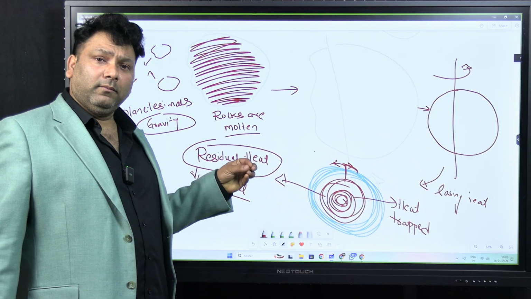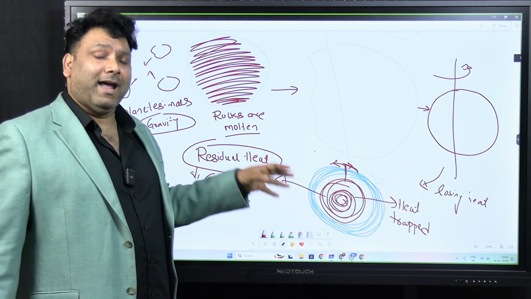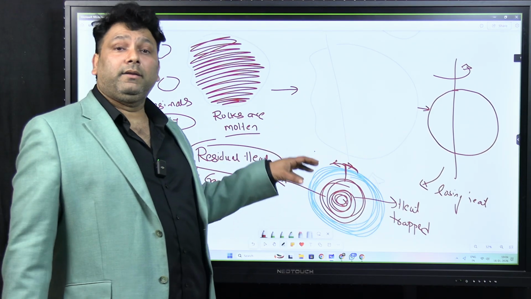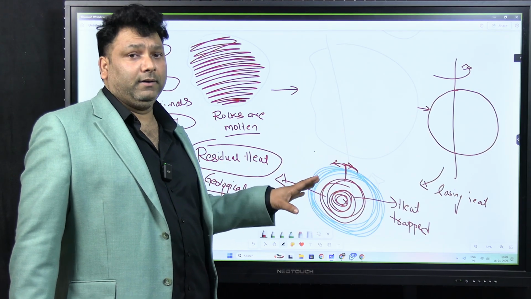So the volcanism, the earthquakes, the plate tectonics, all this happens because of this residual heat. As long as this heat is inside the earth, all the geological processes keep happening.